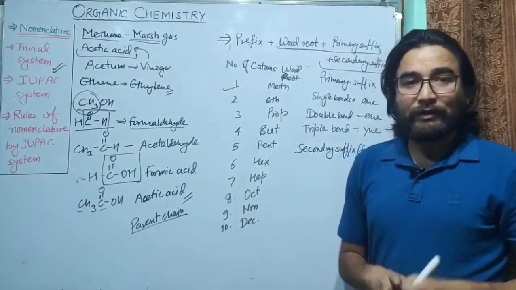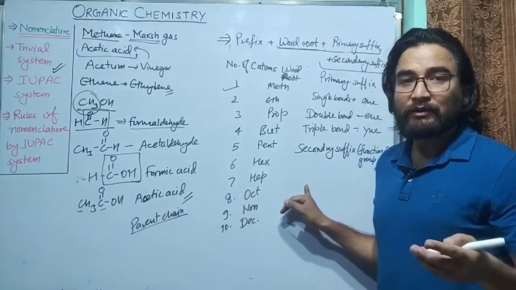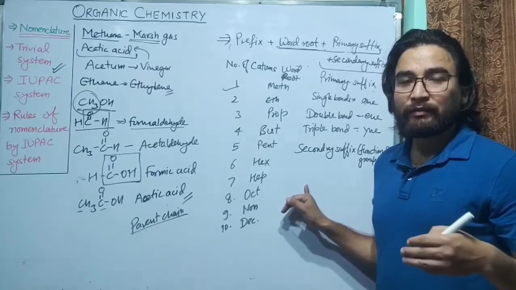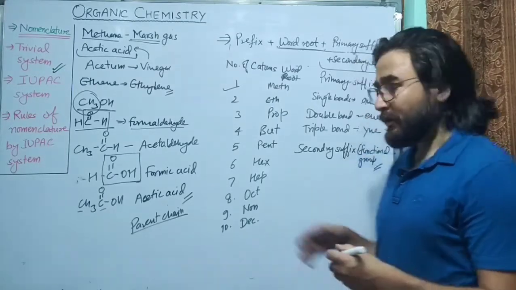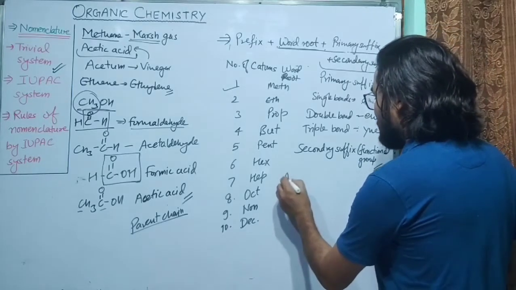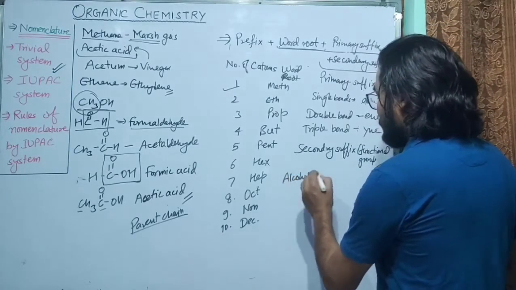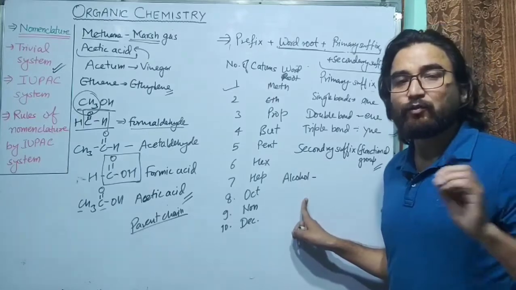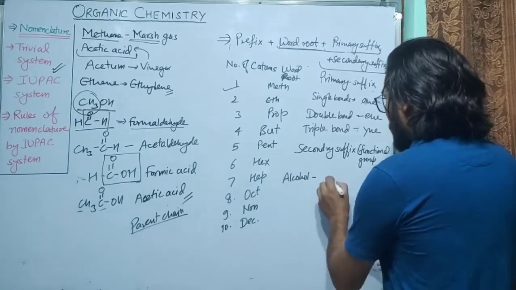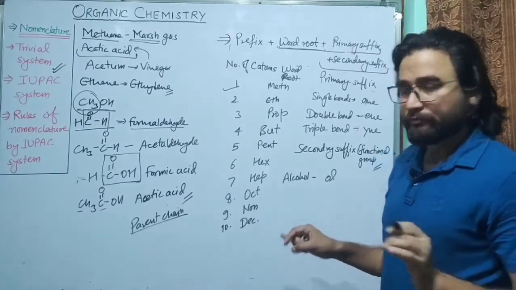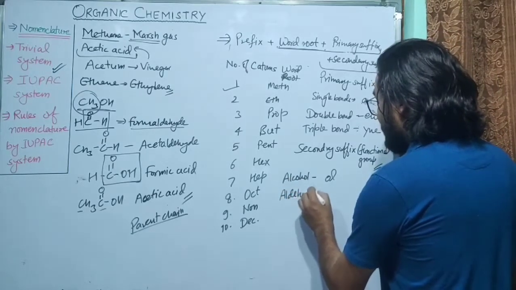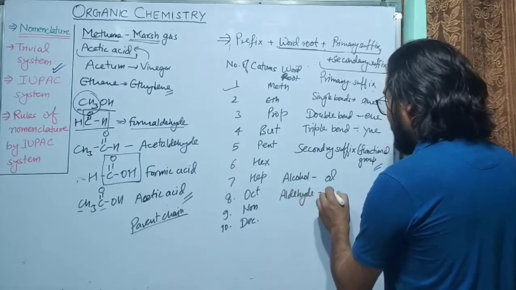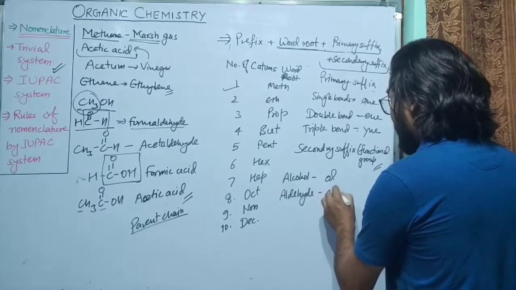Now, what is the functional group? We have already discussed the functional group in the previous lecture. If the functional group is alcohol, the secondary suffix that we will use is OL, that is all. If it is aldehyde, the secondary suffix will be AL.